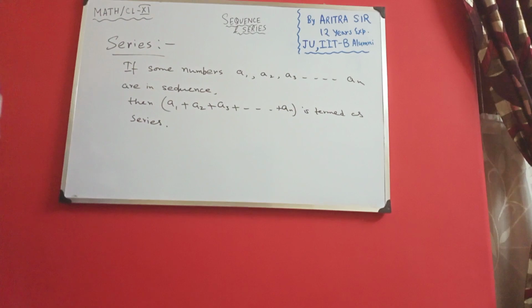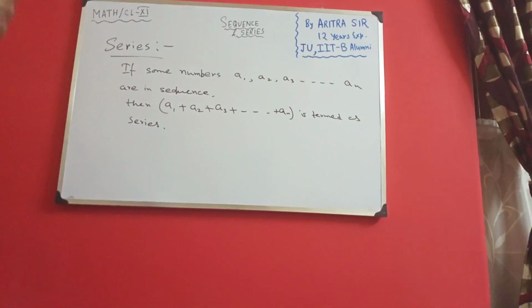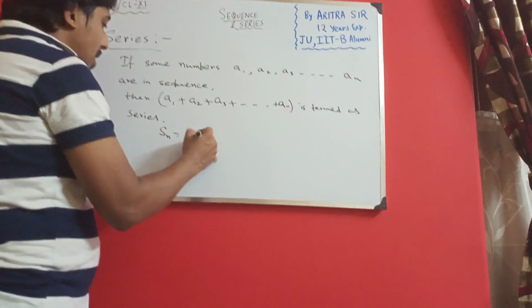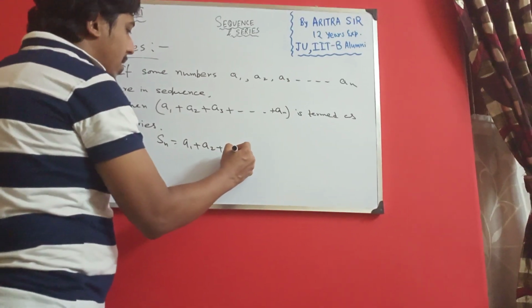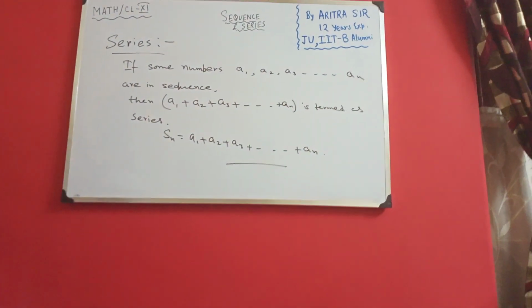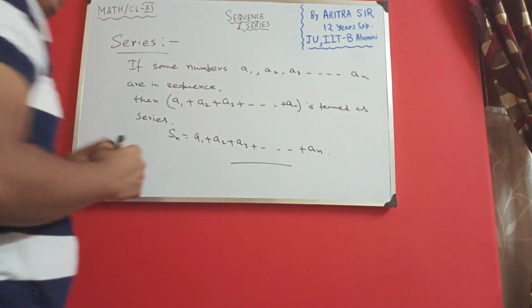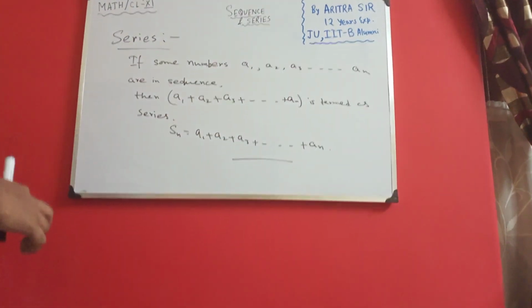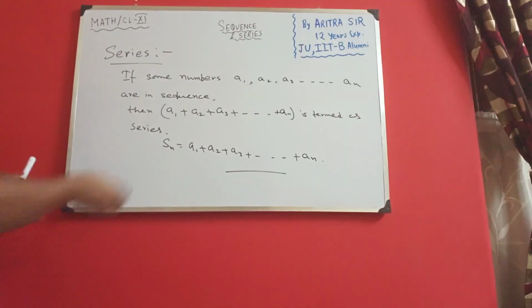Okay, so I can write, there are n number of terms which are in sequence. So I can write Sn equals to A1 plus A2 plus A3 plus dot dot plus AN. Okay, so that is the very basic concept of your series. I should add all the numbers which are in sequence.